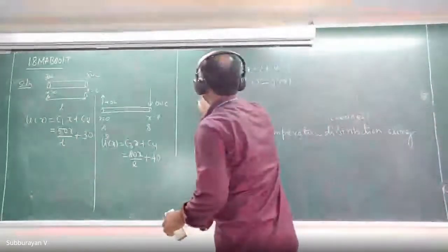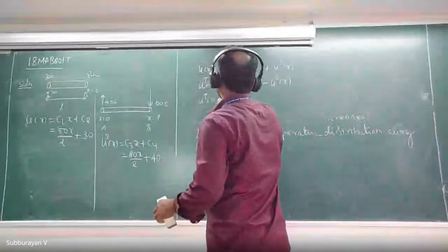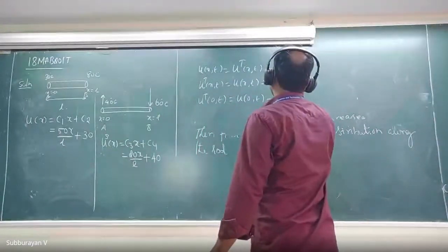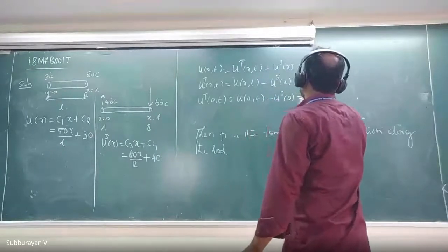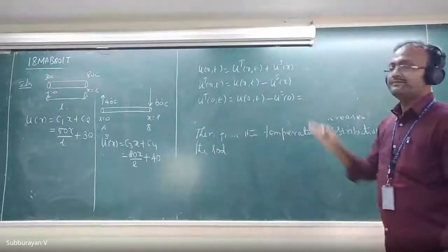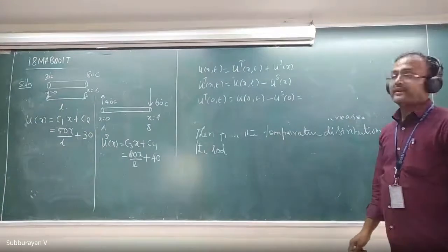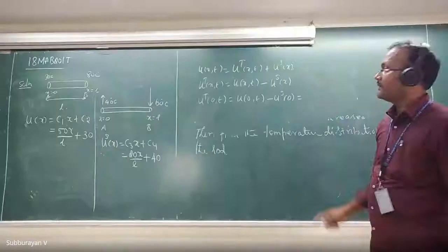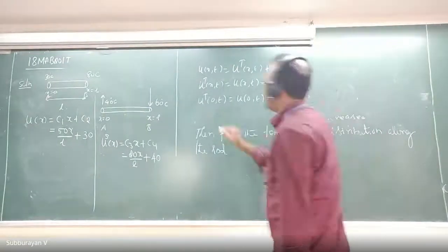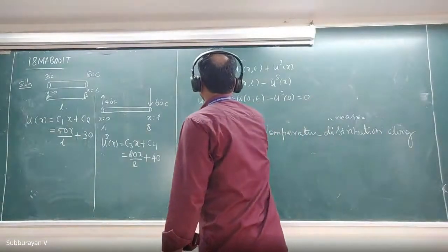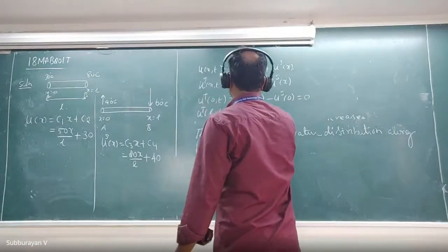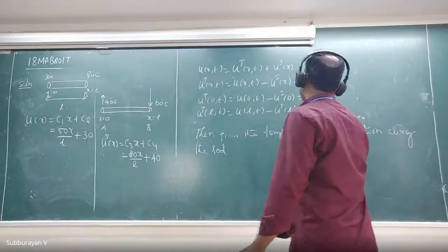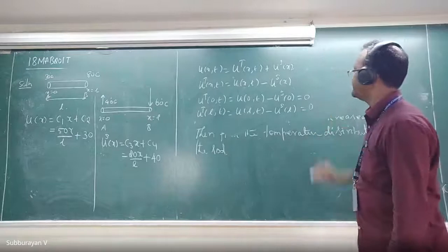Now tell me what is ut(0,t). Ut(0,t) is u(0,t) minus us(0). What is the value of this? Yes, this is 0. And ut(L,t) is u(L,t) minus us(L). That is also 0.